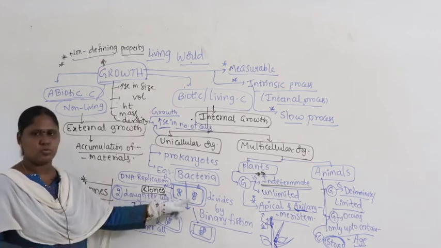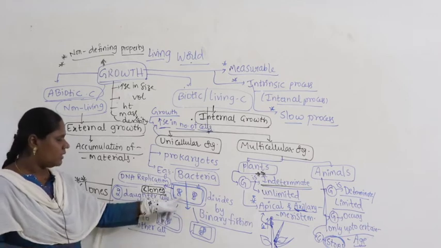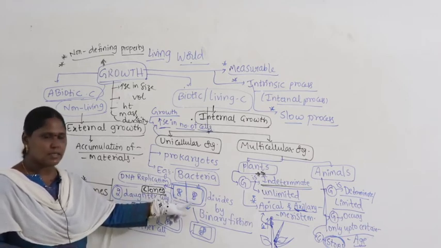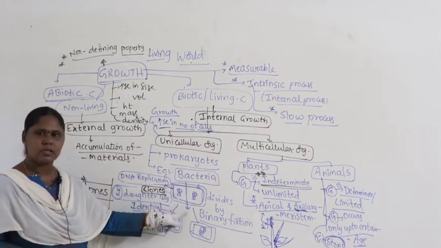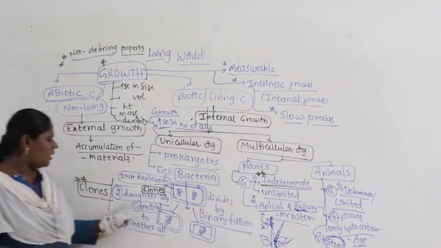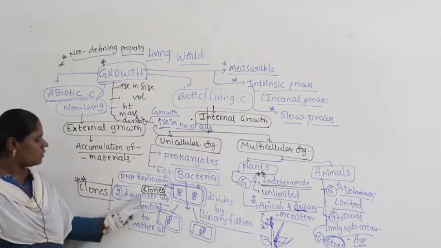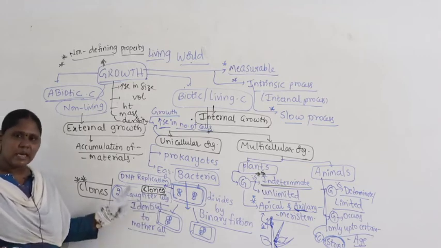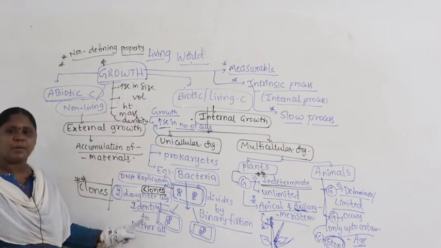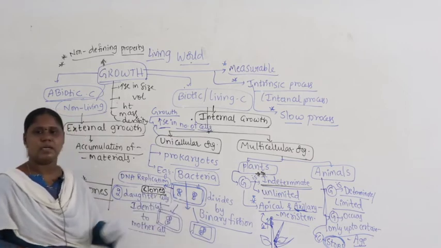One becomes two, doubling, replication, multiplication. One DNA will become two DNAs. Then the cell divides exactly in the center. As a result, you can see the formation of two daughter cells, and these two daughter cells are exactly identical to their mother cell. They look exactly similar to their parental cell.